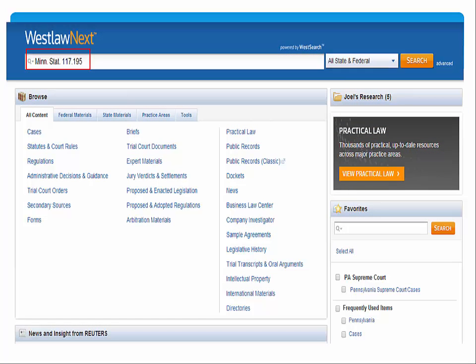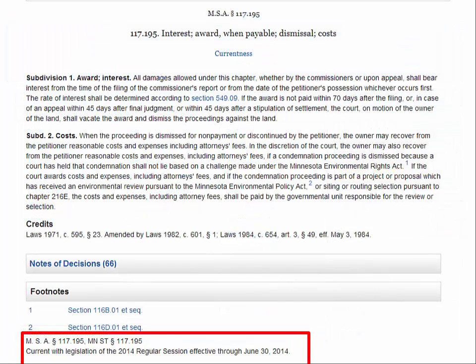In the main search box, type Minn. Stat. 117.195 and click on the search button to open. To see the currentness of the legislative session, click on the currentness link, which will take you to the currentness information at the bottom of the document. Here you will see the statutory laws updated through June 30th, 2014.